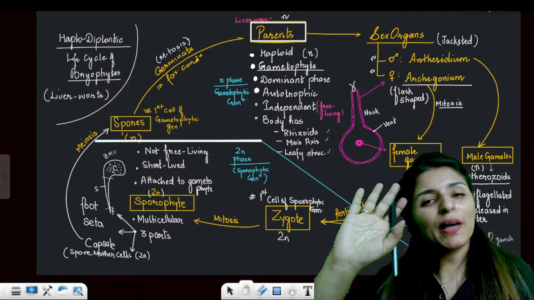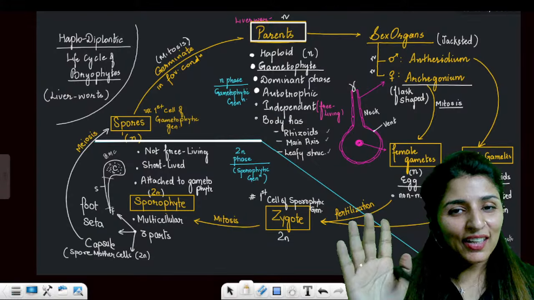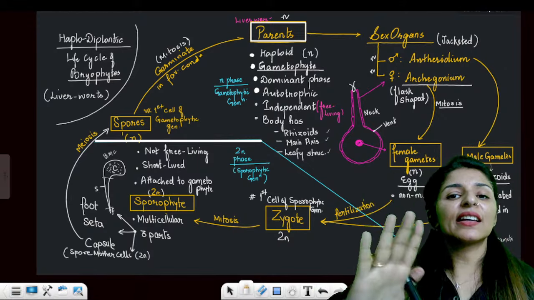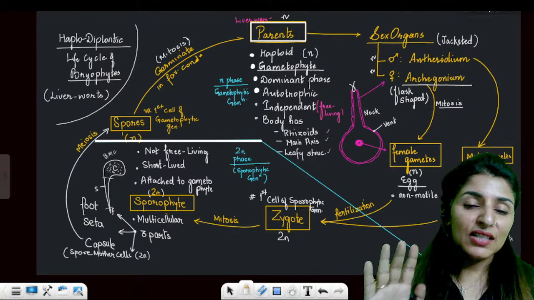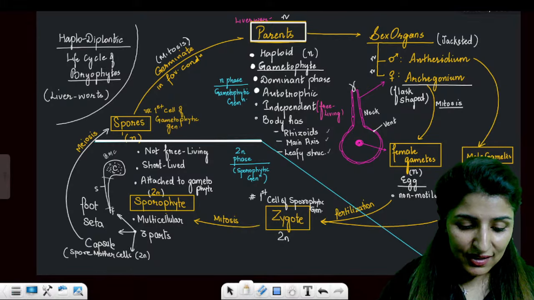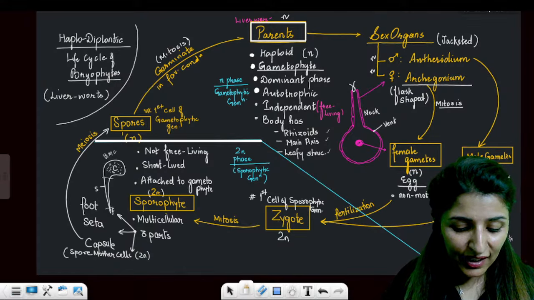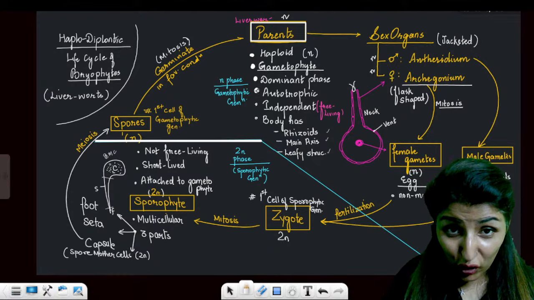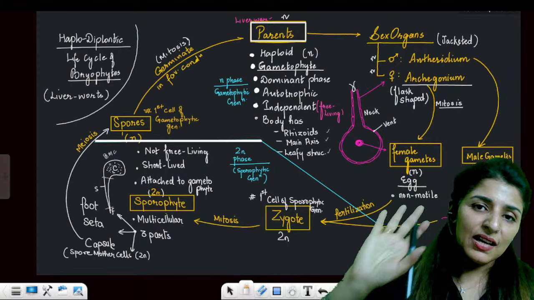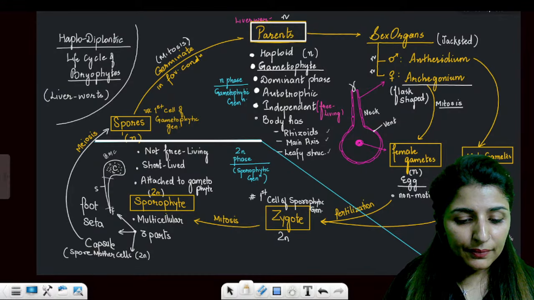And the parents, how are the parents? Just remember your parents. Your parents are always dominating. So this is a trick to remember. Parents will always make their own food. They are autotrophic. They're always independent. No matter what the generation is, whether it is haplontic or diplontic, parents will always have these three characteristics. What are the characteristics? They are autotrophic, they are dominating, they are independent. So whatever you are studying, when we talk about parents, they must have these features. Is this point clear to all?